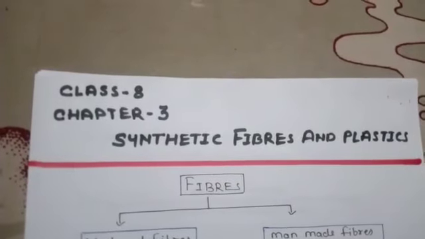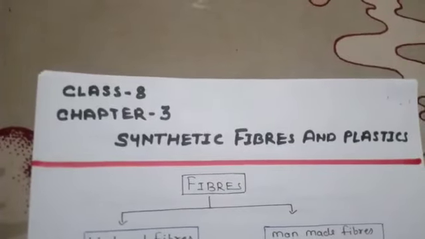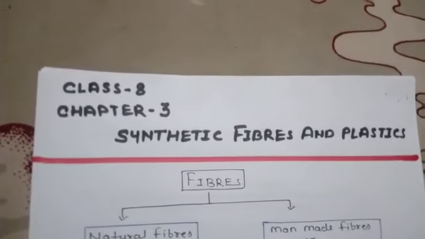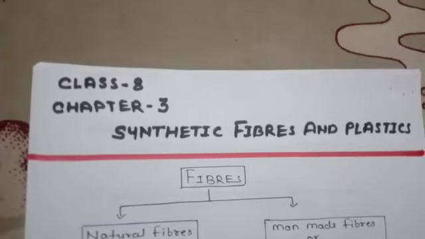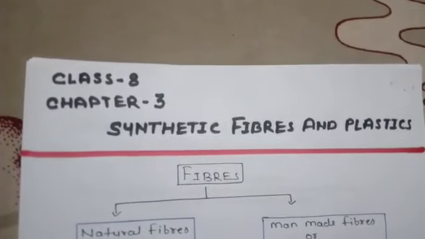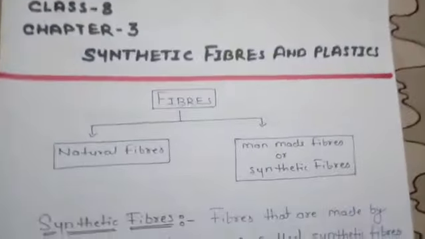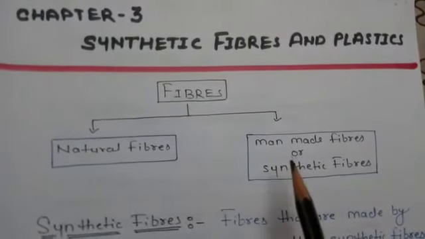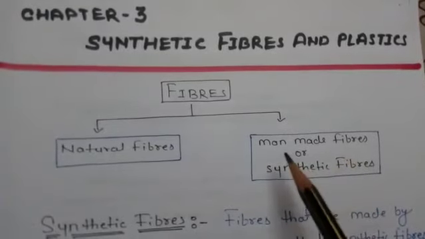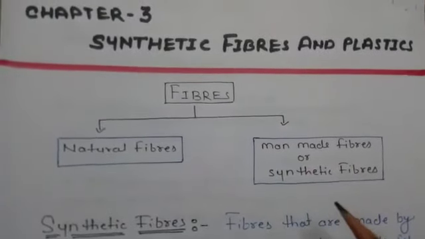The clothes which we wear are made up of fabric. Fabrics are made up of natural or artificial fiber. So, fibers are of two types. One is natural fiber and the second one is artificial, that is called man-made or synthetic fiber.